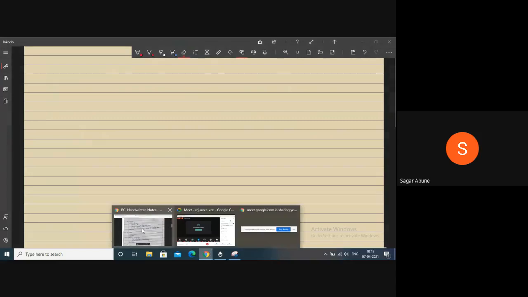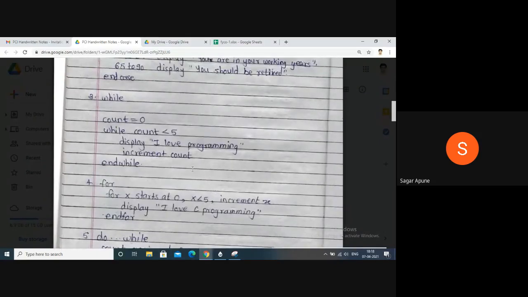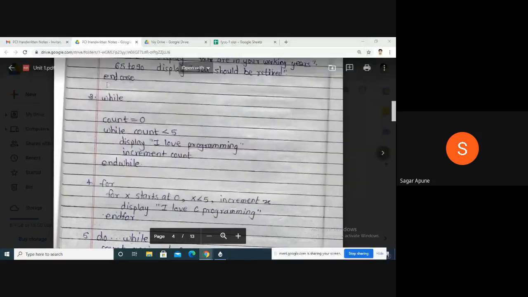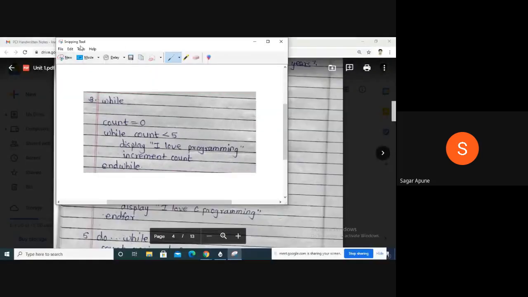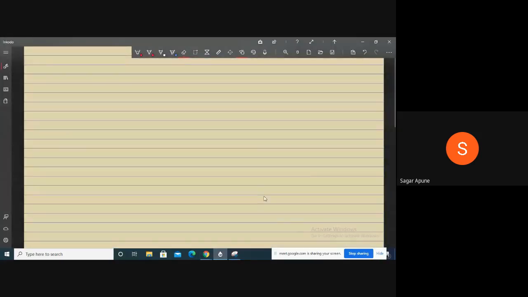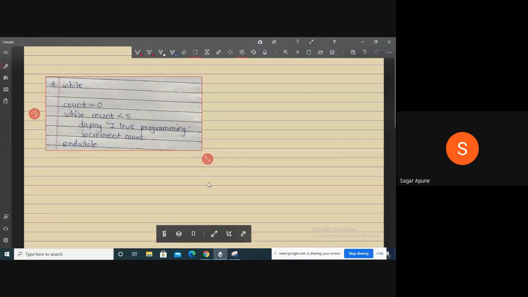Then next is while, for and do while. Just check here what the meaning of while is. We will discuss all this in programming. This is only pseudocode, this is not an actual program. Okay, this is the while statement.